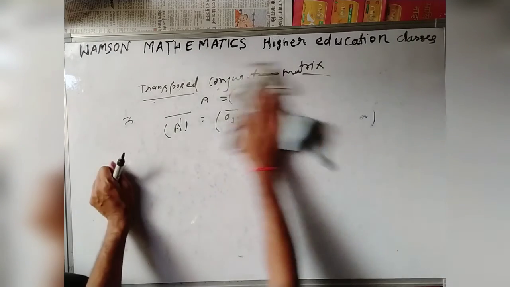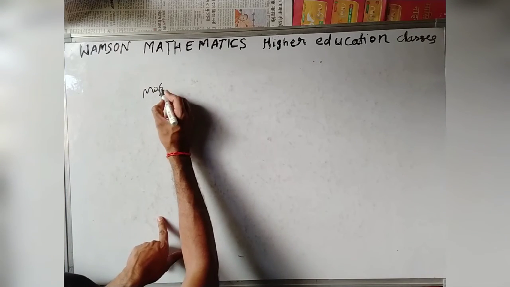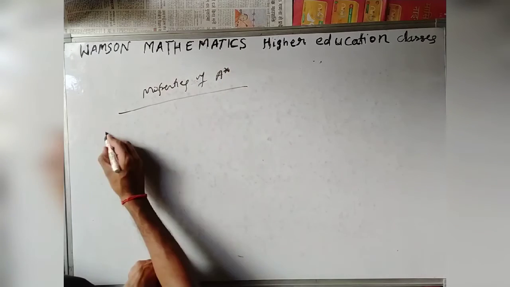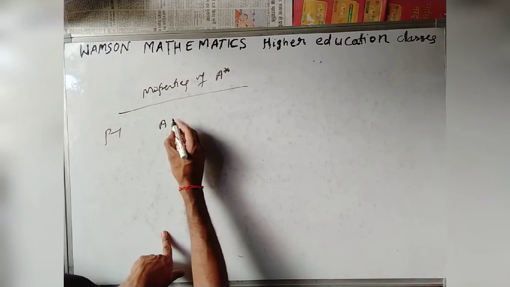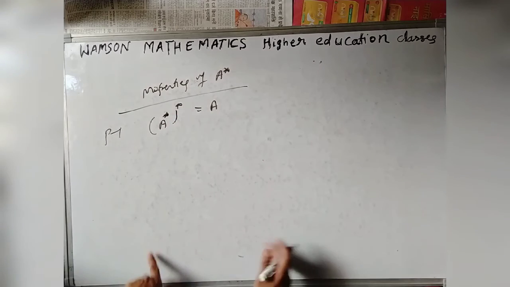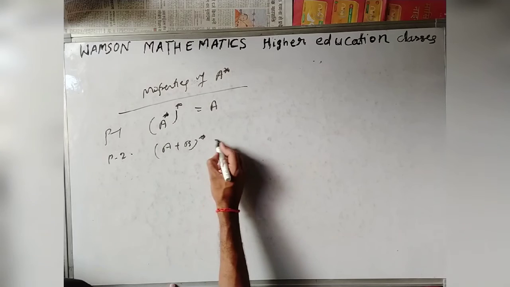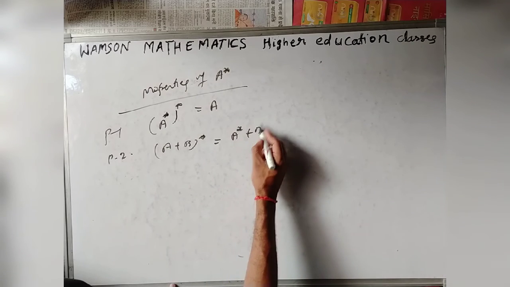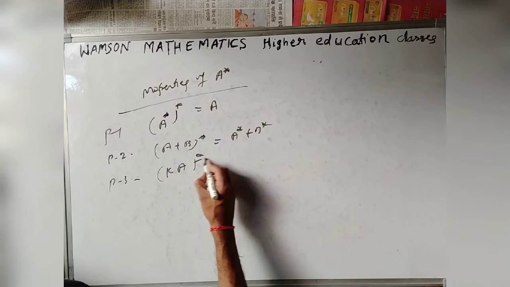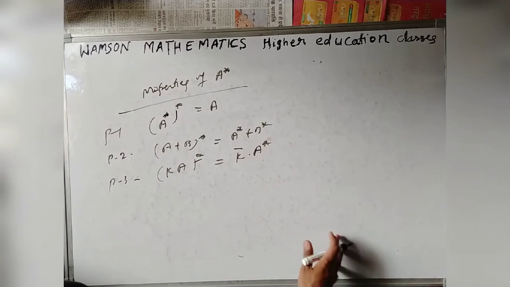Now the properties of A star. The first property is A star and again A star, so this is nothing but A. A plus B, the whole star, is nothing but A star plus B star. kA star is nothing but k conjugate into A star.